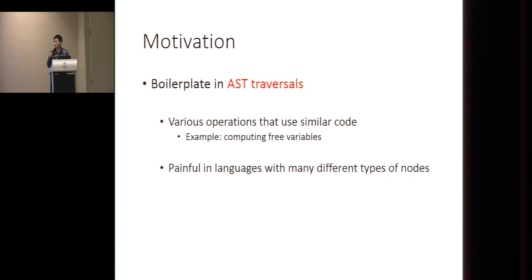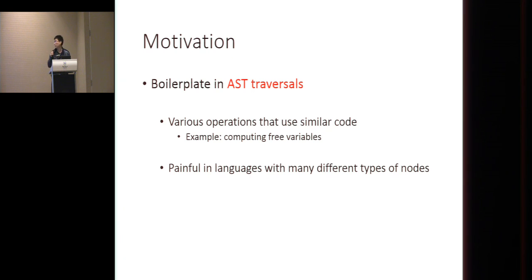Sometimes when we write programs, we need to deal with abstract syntax trees, and usually there is so-called boilerplate code in these AST traversals. There are various operations that use similar code. An example would be we deal with a data structure, for example, an arithmetic expression, and we need to collect the free variables in this expression. When we have some other operations, we sometimes have similar code, and writing this similar code can be very tedious. So how can we avoid this boilerplate code?